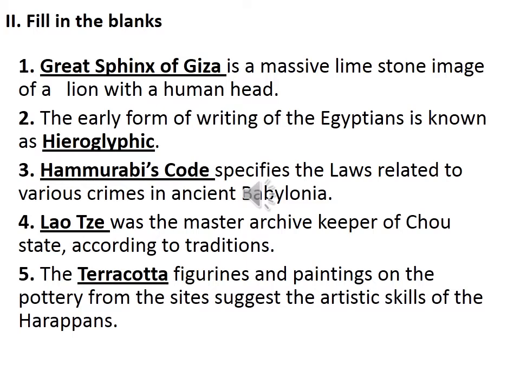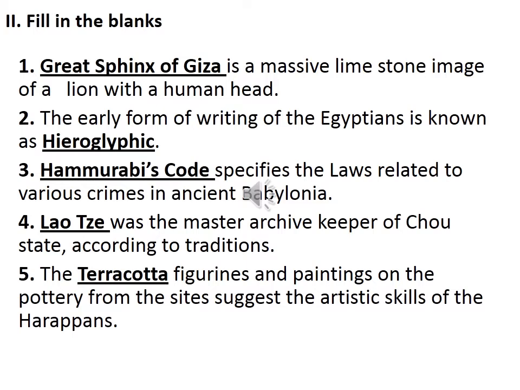So Hammurabi's code specifies the laws related to various crimes in ancient Babylonia. Then fourth one, dash was the master archive keeper of Chow state according to traditions. Yeah, archive keeper means those who keep government records. Okay, so who was the master archive keeper of Chow state in China? Yeah, Lao Tse. Lao Tse.